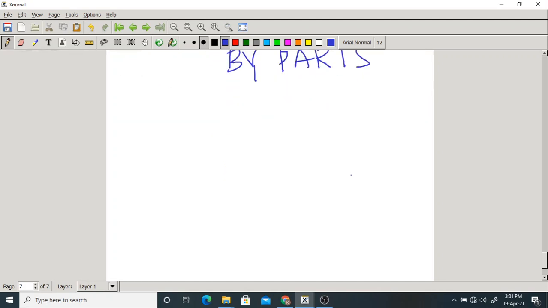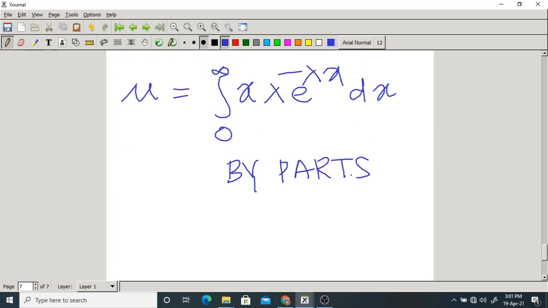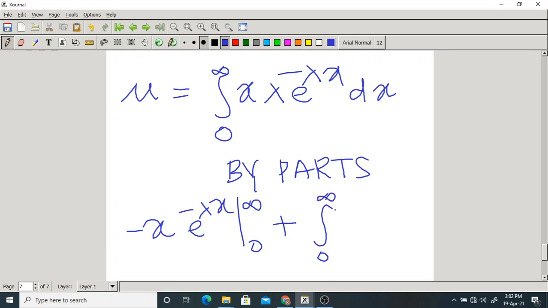So what do you get? Integration by parts. x into its integral, minus e power minus lambda x, from 0 to infinity, plus integration 0 to infinity of e power minus lambda x dx.